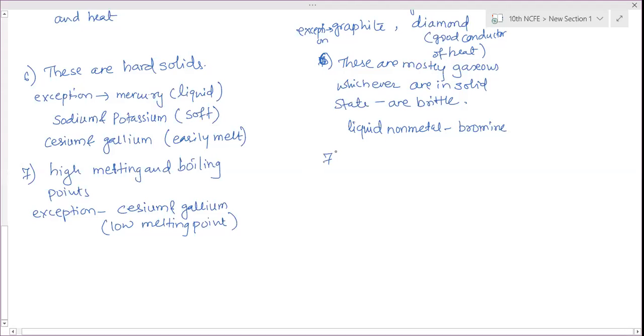Here, for non-metals, low melting and boiling point. The eighth one, metals have high density, and non-metals have low density.